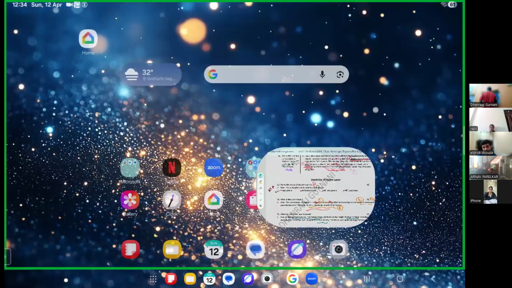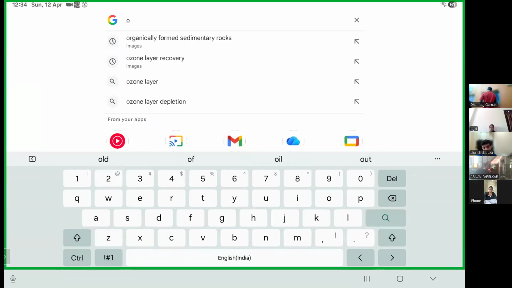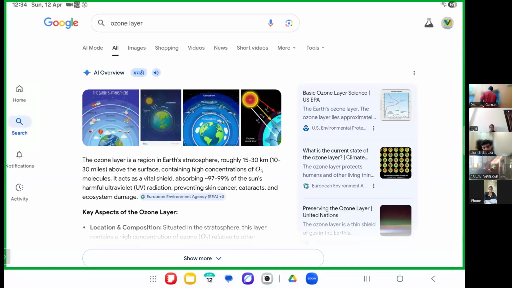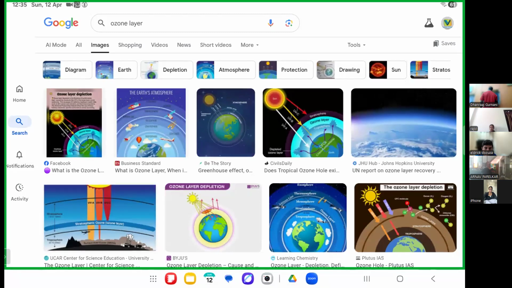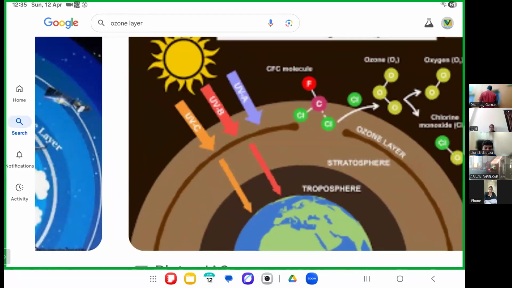Showing you photo of ozone. This is your ozone layer. This is your ozone layer which protects the earth from the ultraviolet rays of the sun.